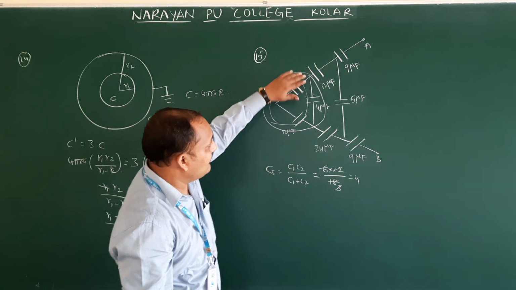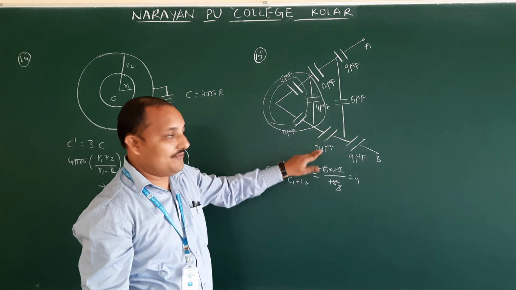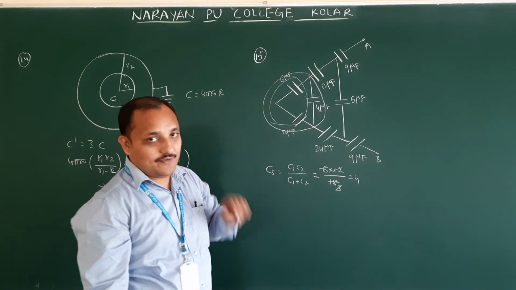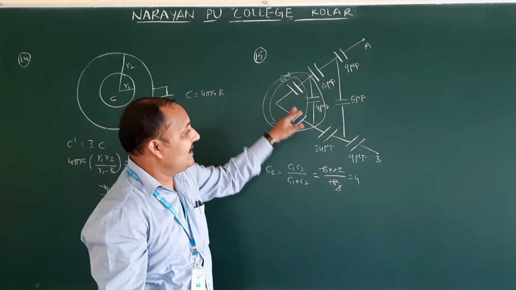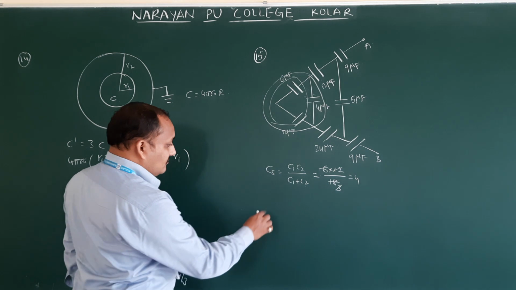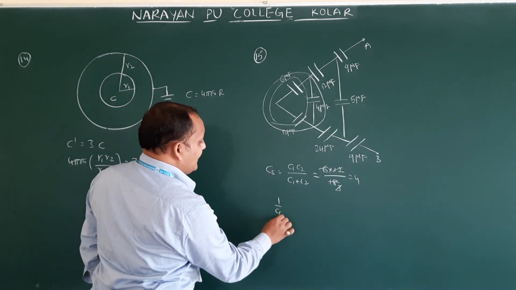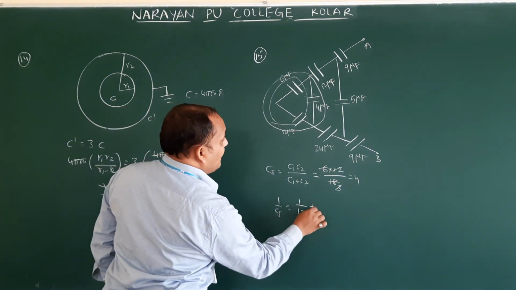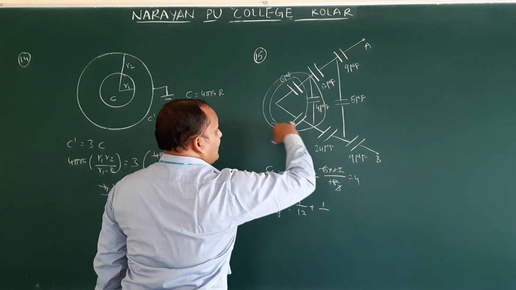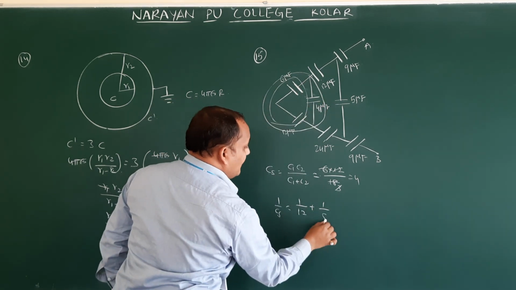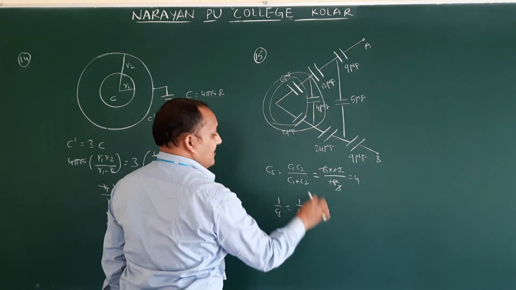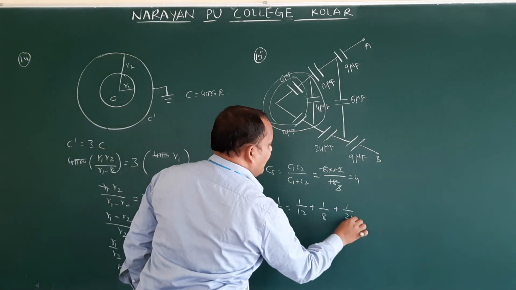So in place of these 3, you are getting 8. Here 12, here 8, here 24. These 3 are connected in series. Then again, what is the formula? 1 by CS is equal to 1 by 12 plus 1 by 8, we got 8 from 4 plus 4, plus 1 by 24.